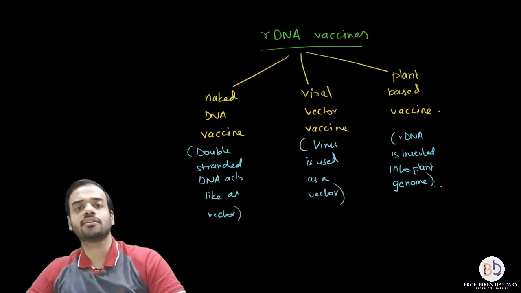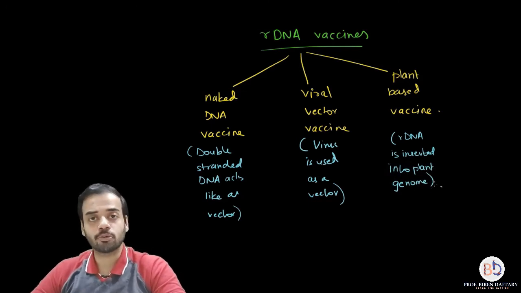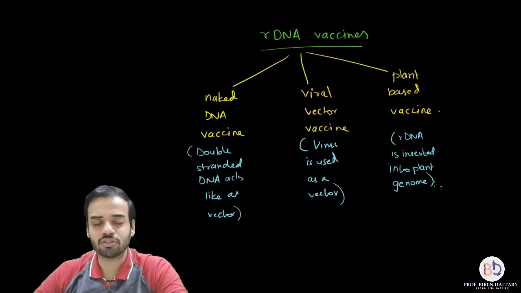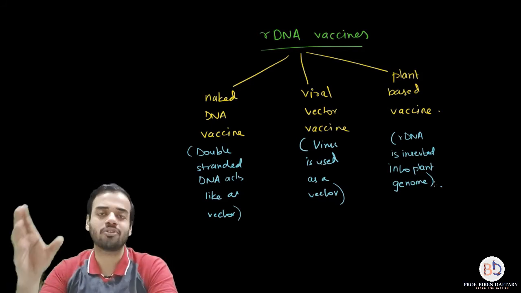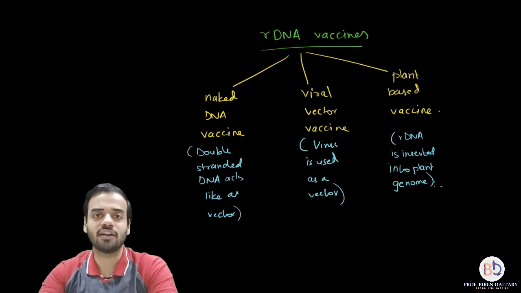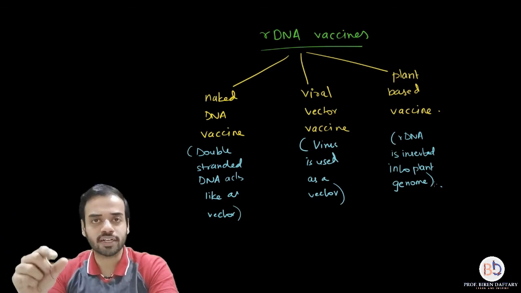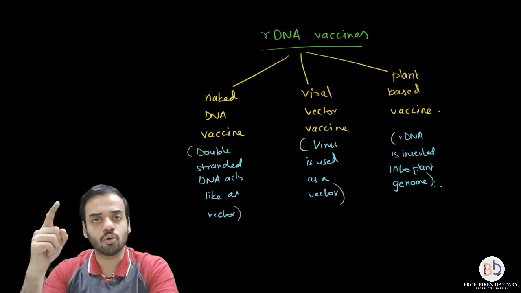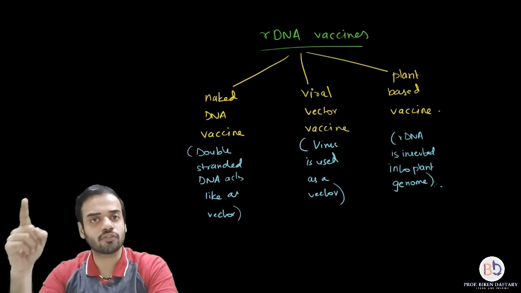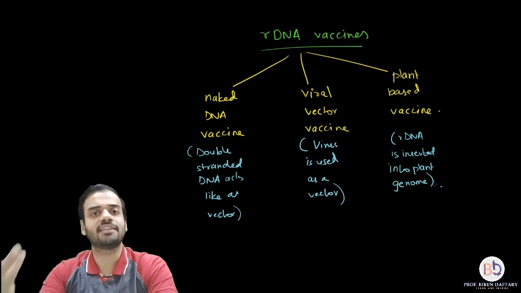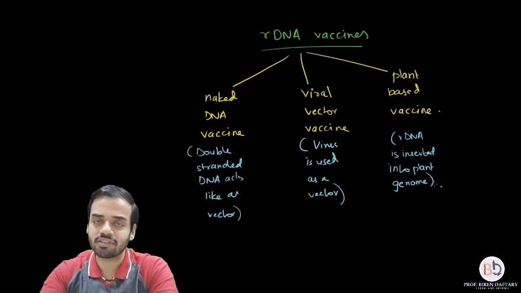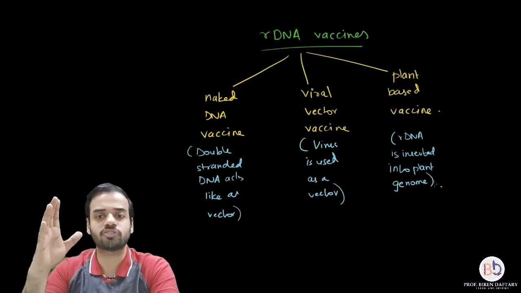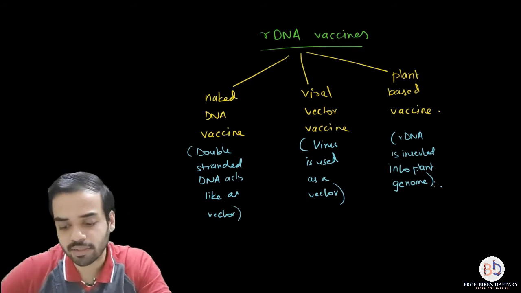So these are the three types of vaccines which are produced using recombinant DNA technology. See, the method of recombinant DNA technology is the same. You take the required gene, you insert it into a vector, you get a recombinant DNA molecule, you insert it into the host. The host will produce proteins from that gene which you have inserted, and that protein will be the product which you want. Simple. And that you can remove by downstream process. So these are the three types of recombinant DNA vaccines.